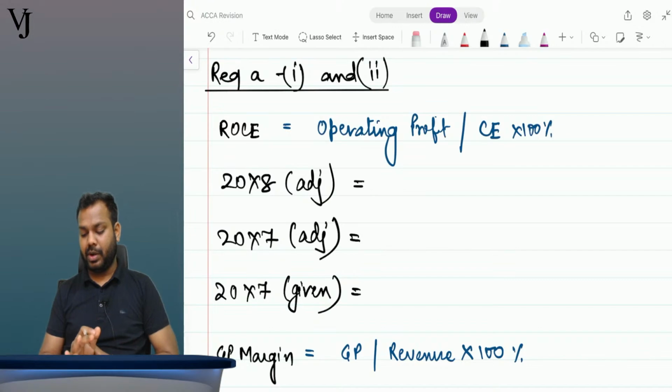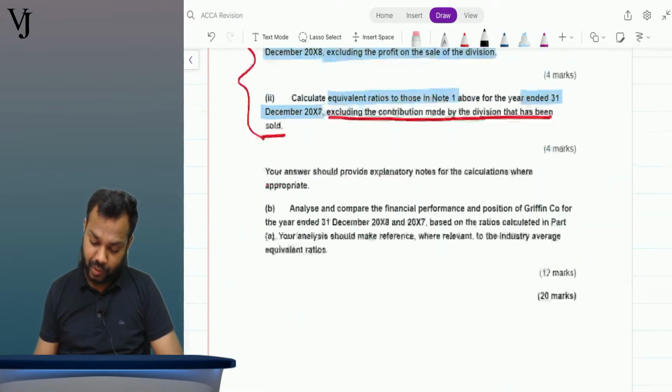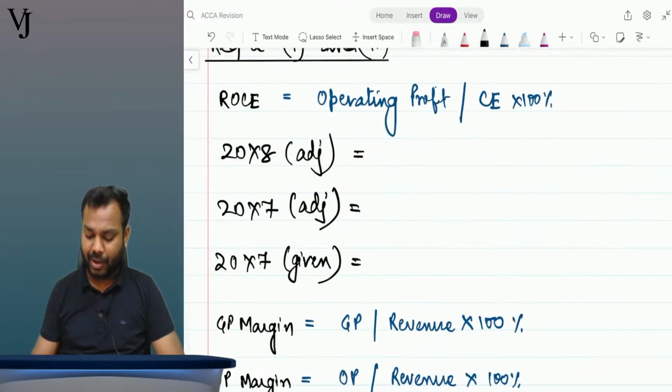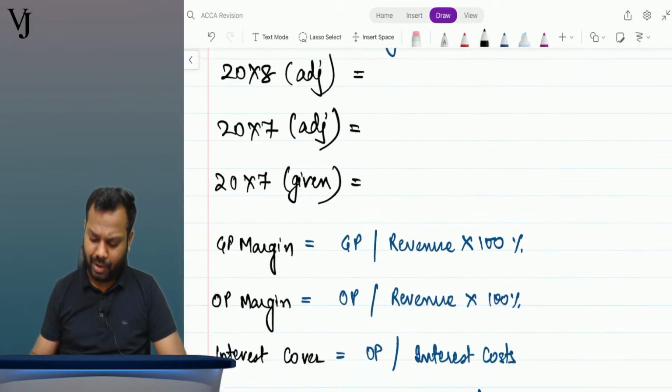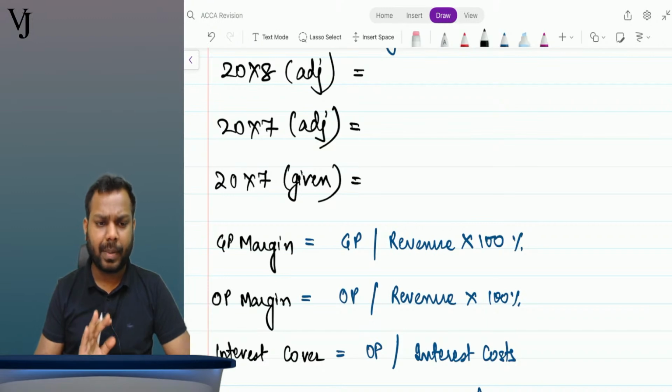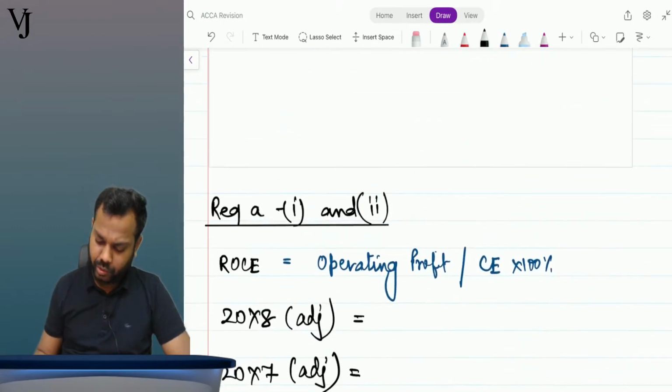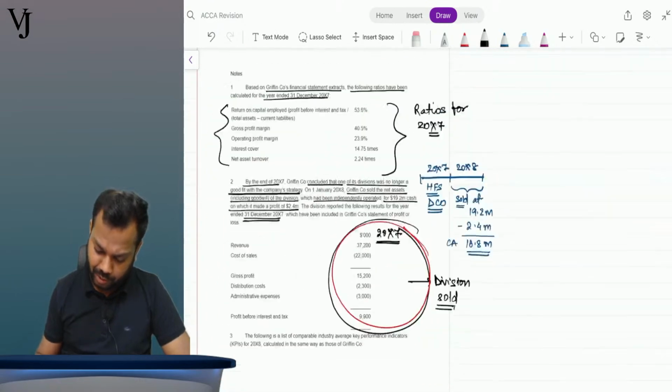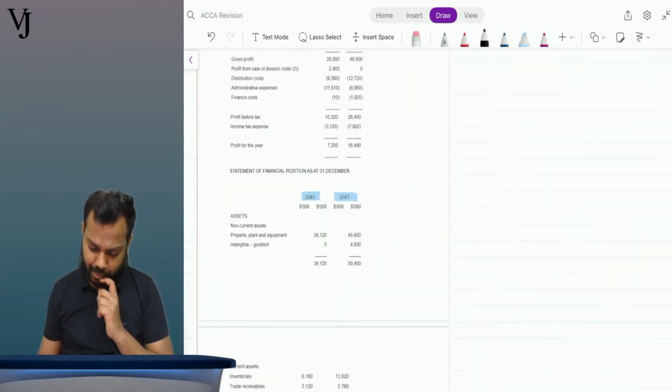So let's find it out. First of all we'll go one by one. We'll calculate everything for 20x8, then we'll calculate everything for 20x7 adjusted. Okay, 20x8 first. Now tell me what is the profitability for 20x8.